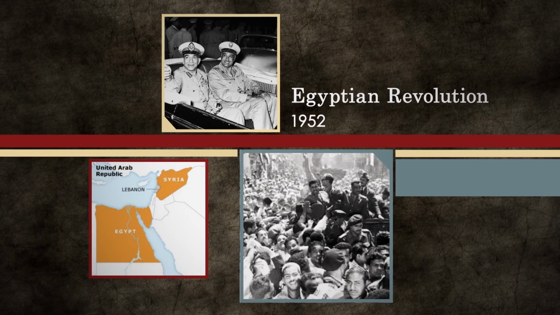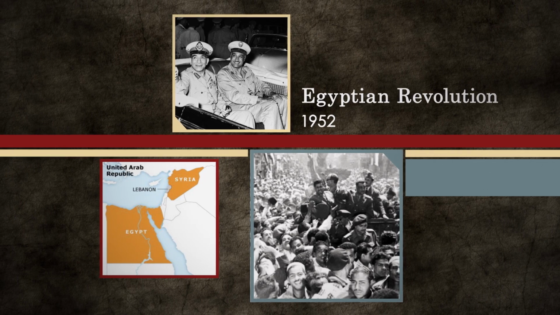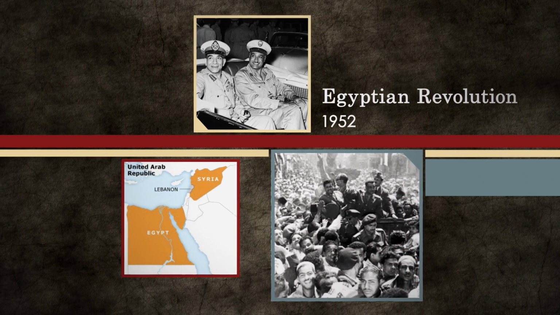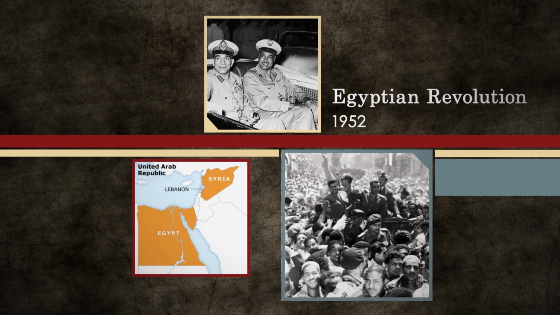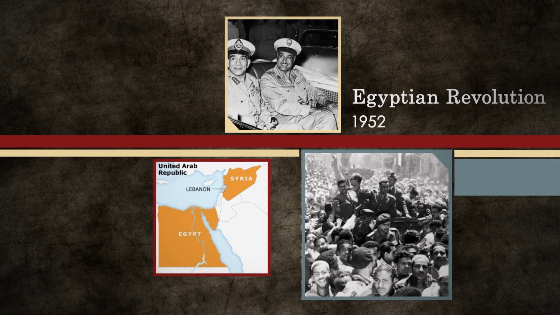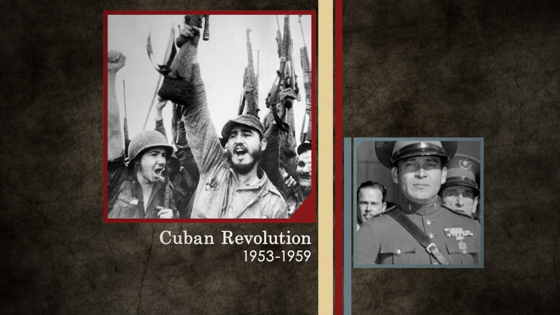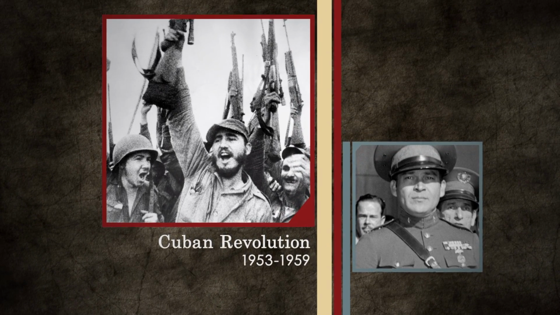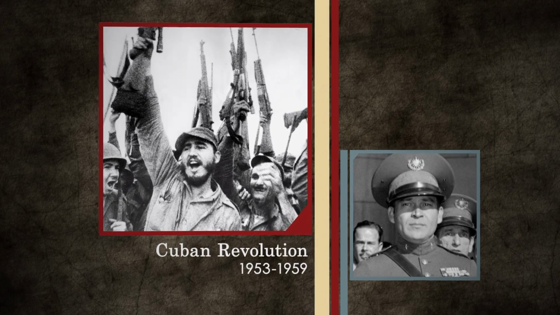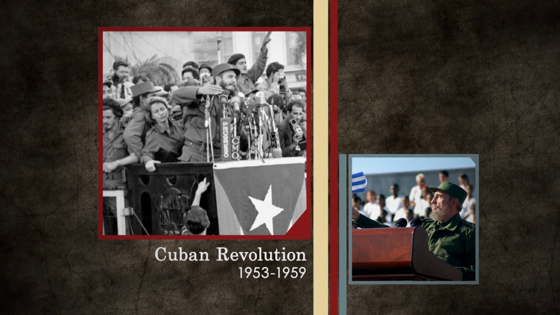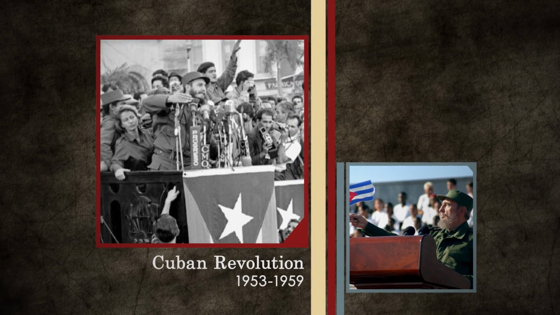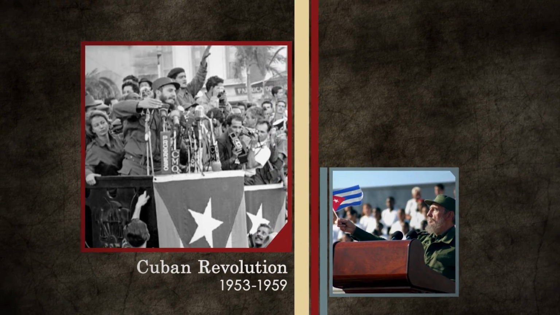The revolution was committed to the establishment of a single Arab state, which achieved some success by briefly merging with Syria into one country, but that joint state and that idea ultimately failed. Fidel Castro and his brother Raúl led an armed revolt against the dictatorship of President Fulgencio Batista, who they eventually ousted in 1959. The Castros replaced Batista's pro-American government with a communist regime that's still in power today.